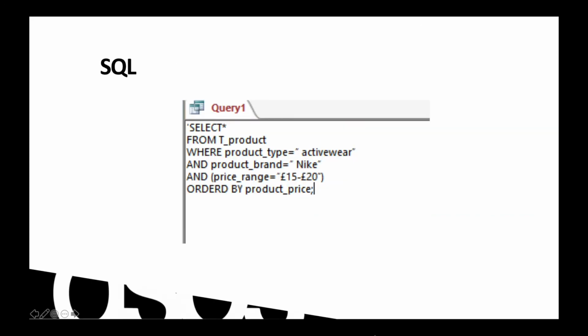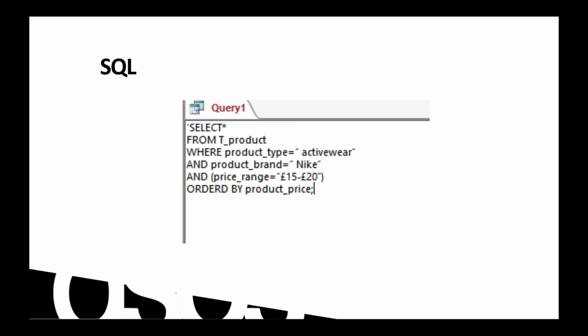Regarding the SQL, the first sentence will be select from T product because we need to tell the database we are going to search something in the product pool. And the second sentence is where product type is active wear because we need to filter for active wear products only. And the third, because we need to further narrow the pool, we type in product brand Nike to only focus on Nike brand active wear products.